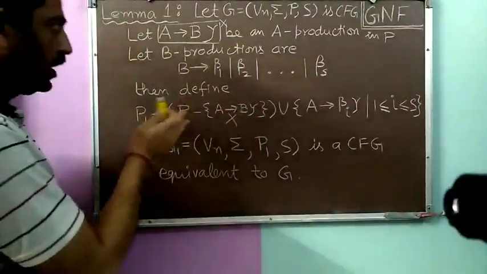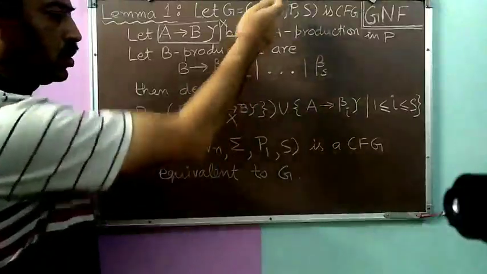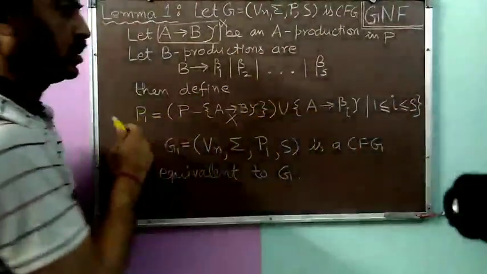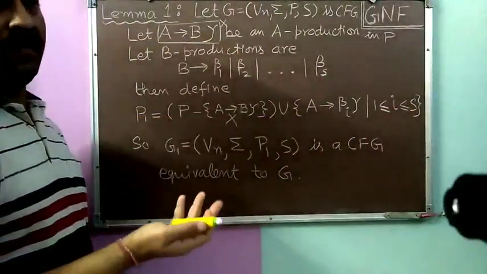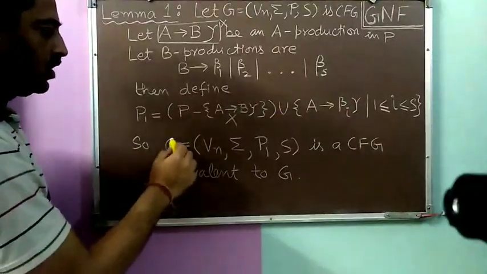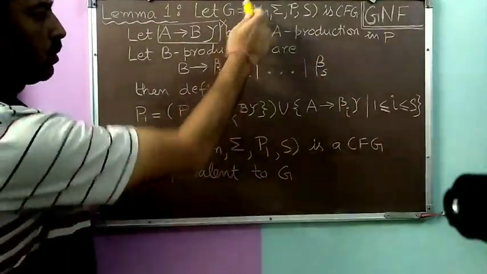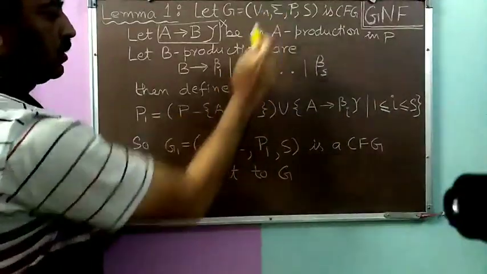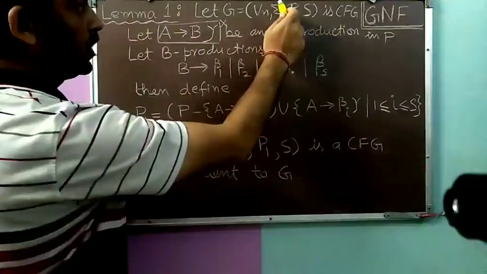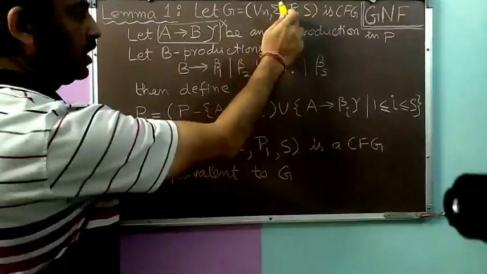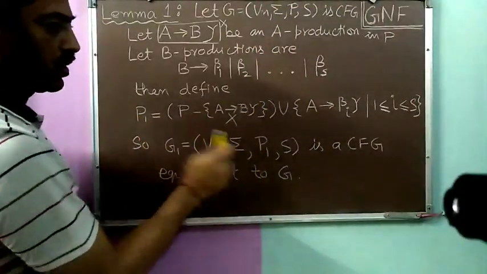So P1 and the original P, both sets of productions represent the same language. That's why we claim that G1 is equivalent to G, with similar Vn, the same set of variables, and the same set of terminals sigma. The only difference is in the set of productions. Rather than P, P1 is the set of productions here.